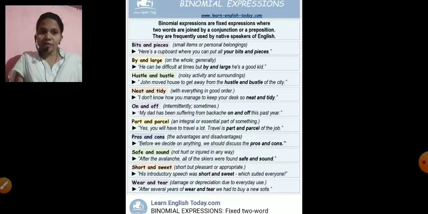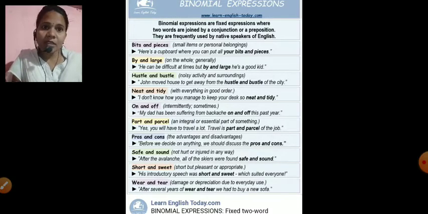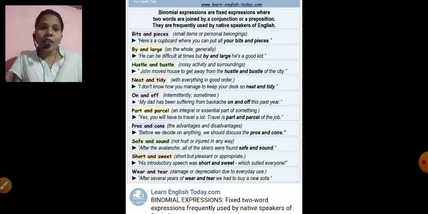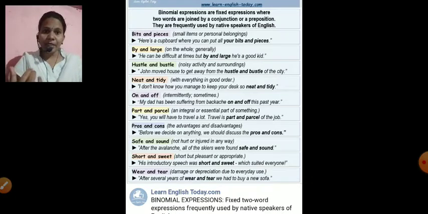On and off. It means intermittently, sometimes. My dad has been suffering from backache on and off. Okay, sometimes he gets the pain. This year he sometimes got back pain.